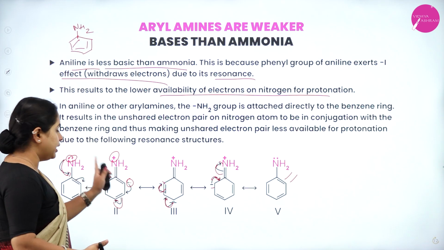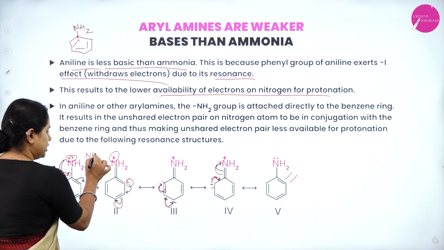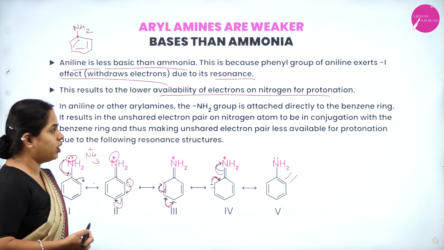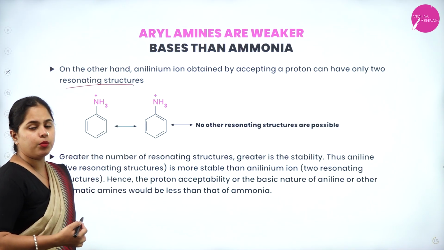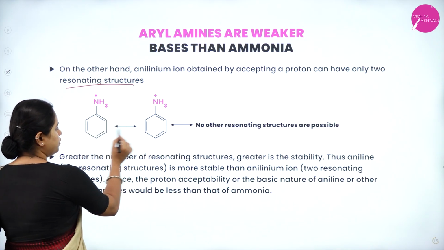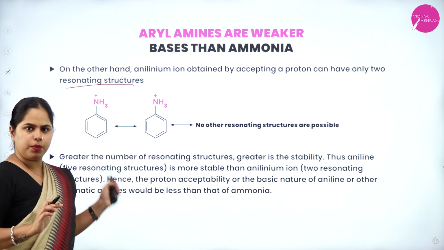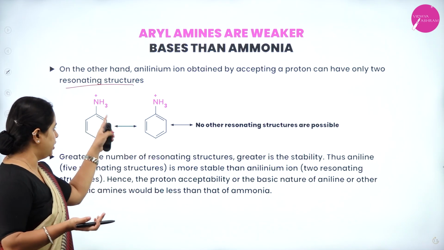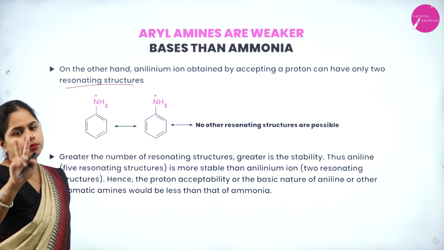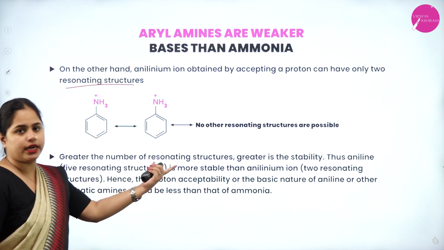But if aniline accepts one more proton, NH2 becomes what? NH3 plus. That is your anilinium ion. On the other hand, the anilinium ion, obtained by accepting a proton, can have only 2 resonating structures. That is just by the shifting of the double bonds. Other than that, there are no electrons which can take part in this resonance, right? Only the double bonds will be shifted. So, only two resonating structures are present here. Greater the number of resonating structures, greater will be the stability.